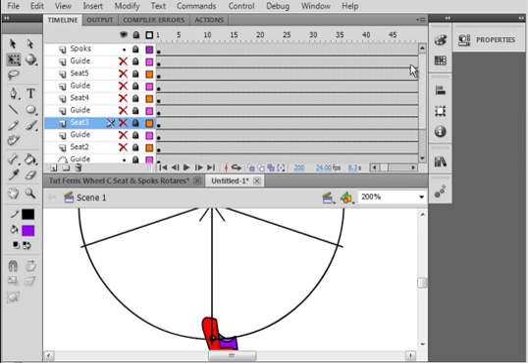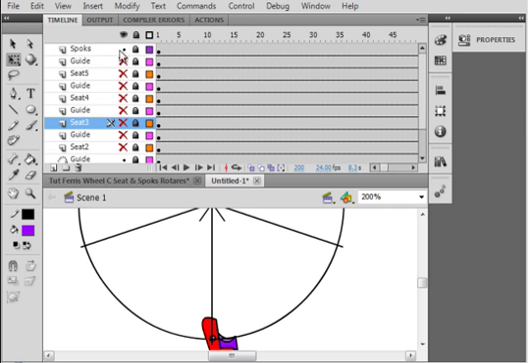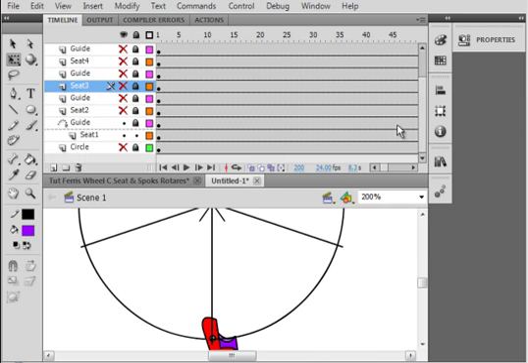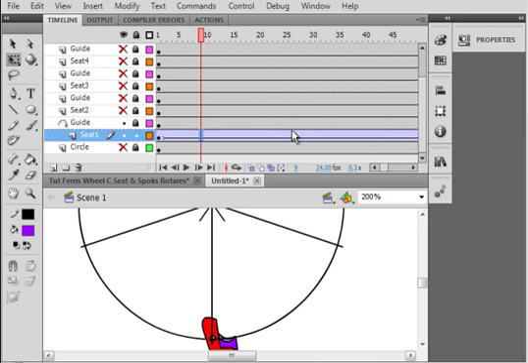Now the only layer that is unlocked is the seat layer, and the only layers we can see are seat 1 and the guide above it, and the spokes, which is way up on top. So I'm dealing with this seat layer. Somewhere in this seat layer, right click, create classic tween, and we see this bluish purple with this long arrow in it.